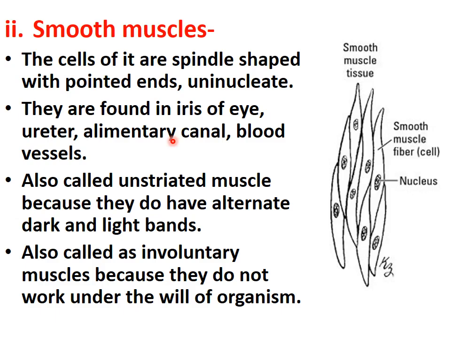What is the other name of smooth muscles? They are also called unstriated muscles because they do not have alternate dark and light bands. They are also called involuntary muscles because they do not work under the will of the organism. So this was about smooth muscles.